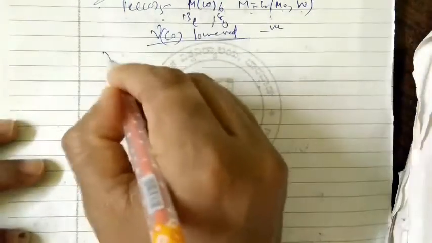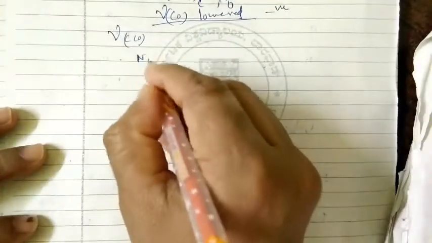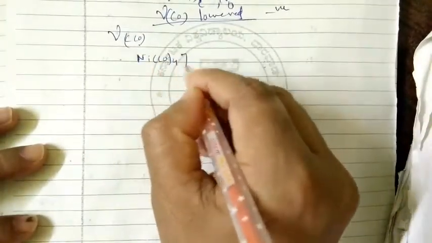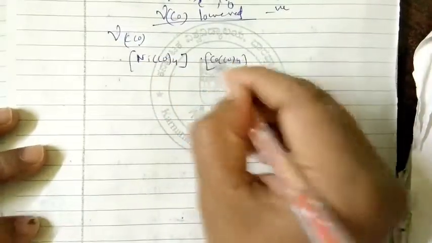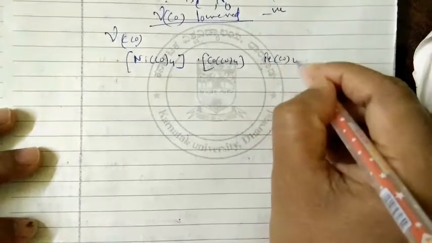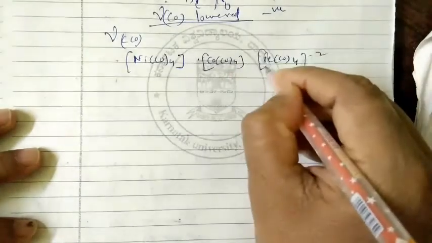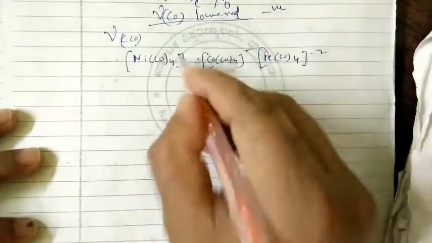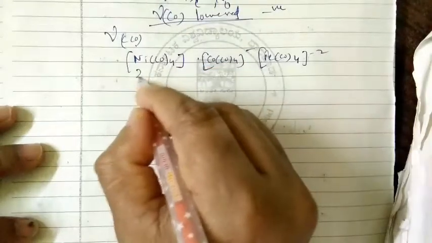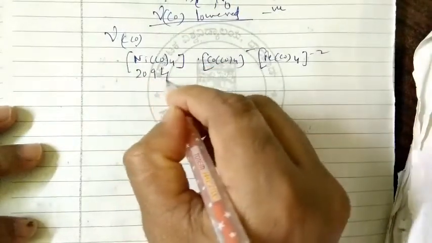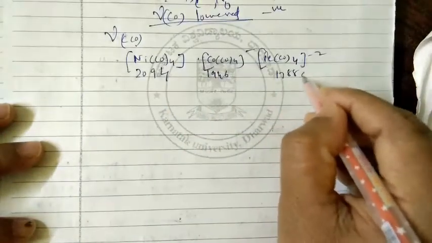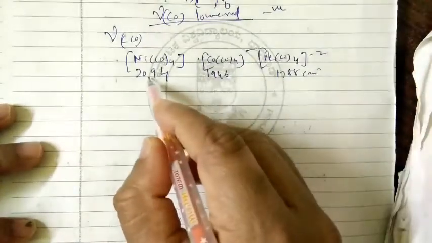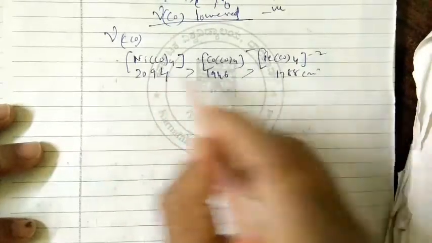For example, take Ni(CO)4, Co(CO)4 minus, and Fe(CO)4 minus 2. This one is neutral. And the vibrations come to be 2094 per centimeter, then 1946 per centimeter, 1788 per centimeter. So see here, it is decreasing in this way.